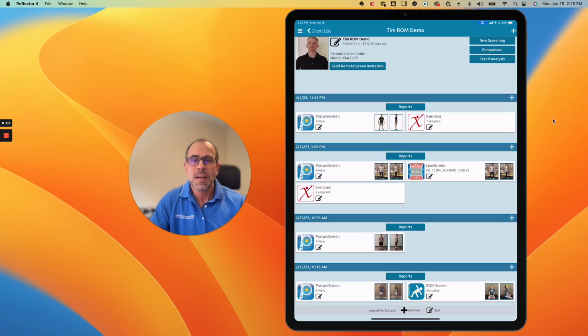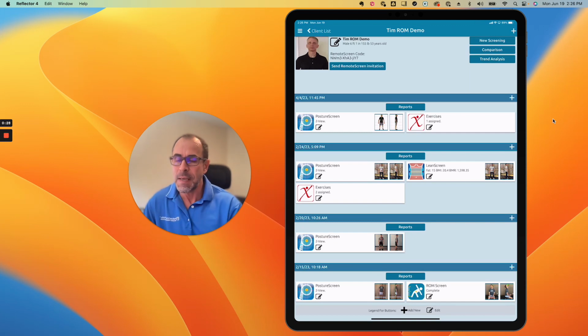So we're excited to announce that we've totally revamped the editing module for the range of motions. So I'm going to walk through that and show you how easy it is to edit the range of motion. The beauty of this is that regardless if it's a 1 repetition or a 3 repetition range of motion test, you can go right to the exam in question, right to that frame, and be able to edit it or recapture that.